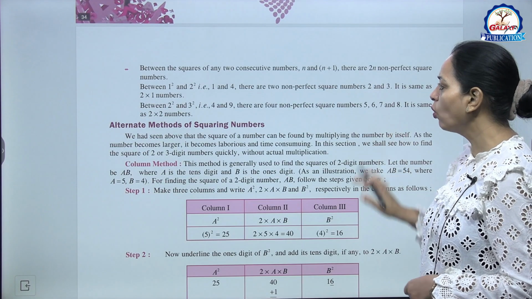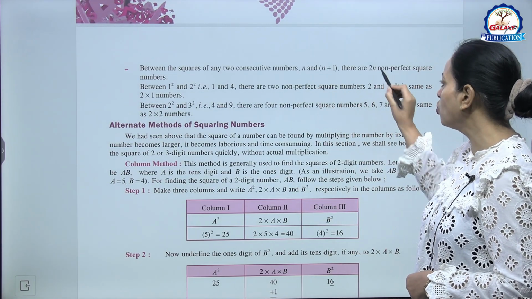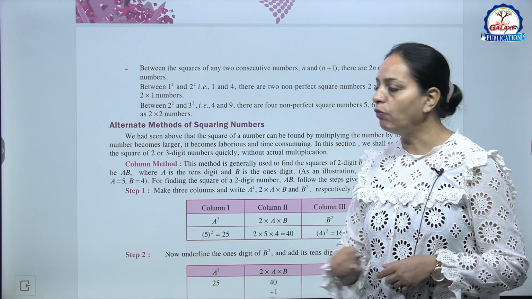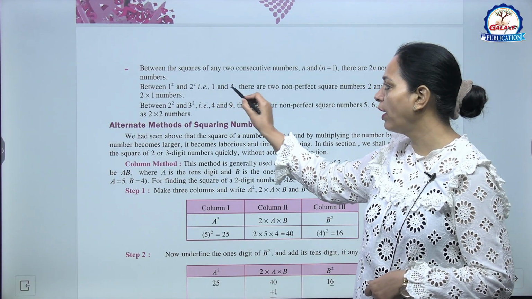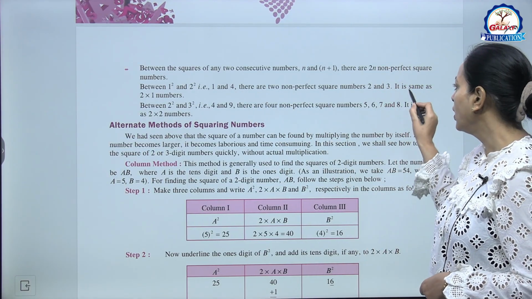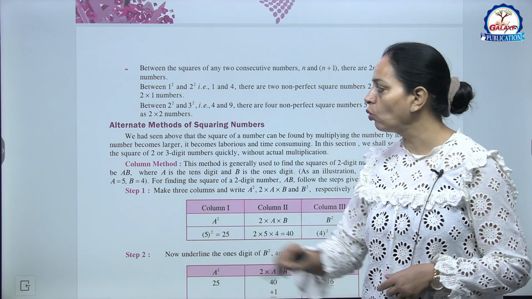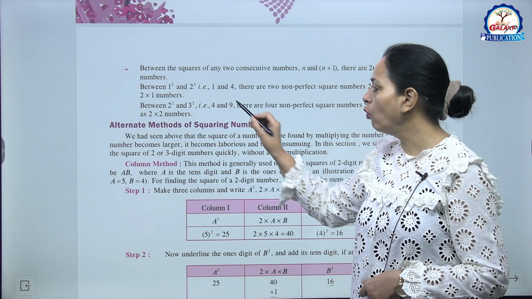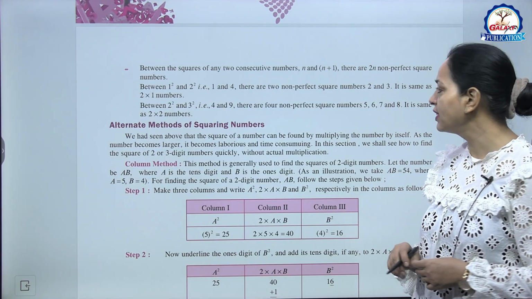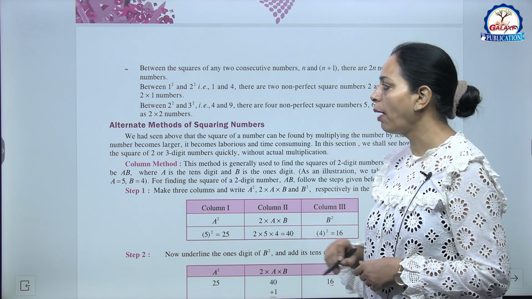Now, between the square of any two consecutive numbers n and n plus 1, there are 2n non-perfect square numbers. Like between 1 square and 2 square, between 1 and 4, there are two non-perfect square numbers, 2 and 3. It is same as 2 into 1 numbers. Between 2 square and 3 square, that is between 4 and 9, how many non-perfect square numbers? 4, 5, 6, 7, 8. So it is same as 2 into 2 numbers.